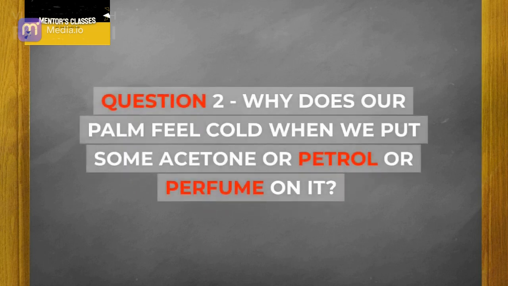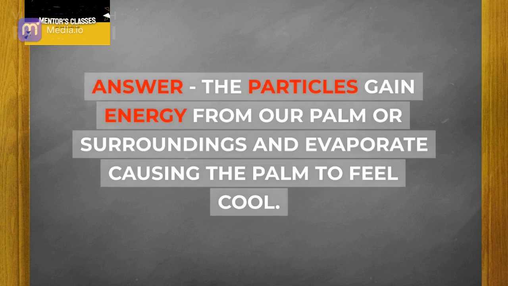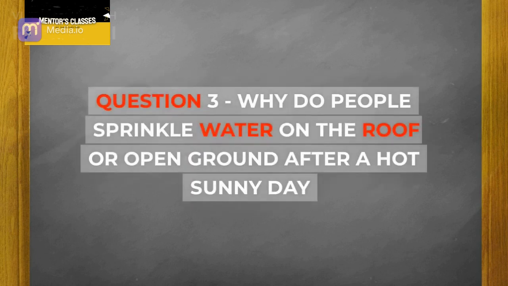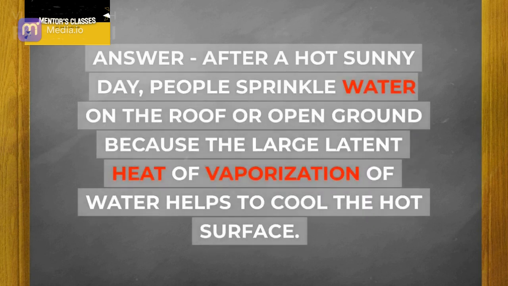Question 2: why does our palm feel cold when we put some acetone or petrol or perfume on it? Answer: the particles gain energy from our palm or surroundings and evaporate, causing the palm to feel cool. Question 3: why do people sprinkle water on the roof or open ground after a hot sunny day? Answer: after a hot sunny day, people sprinkle water on the roof or open ground because the large latent heat of vaporization of water helps to cool the hot surface.